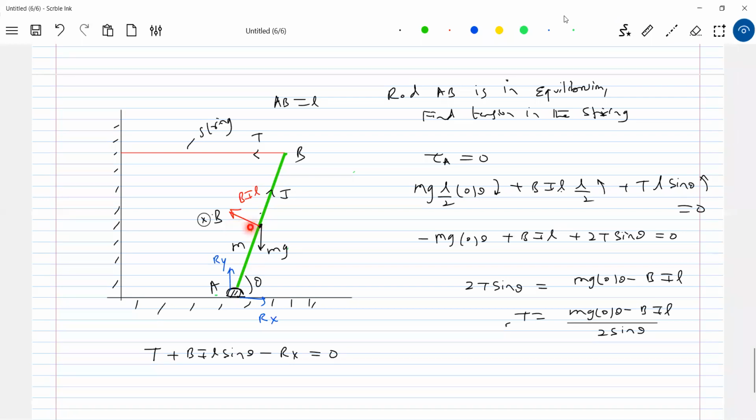So the component of BIL along the x-axis: this should be theta, no? So BIL sine theta will act along the x-axis here. We know the value of tension, substitute here, and you'll get the expression for Rx. Similarly, what about Ry? Ry minus mg minus BIL cos theta. What are Rx and Ry? They are reactions at the hinge.